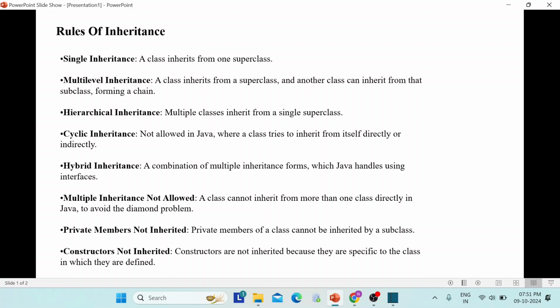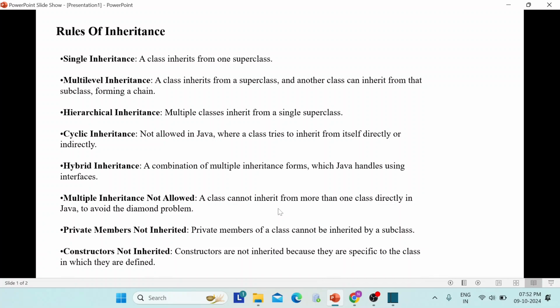Multiple inheritance is not allowed because it forms a diamond shape problem. A class cannot inherit from more than one class directly in Java, like demo 1, demo 2. The example is there. Demo 1 is a parent and demo 2 is also a parent. Now we are taking a child demo 3 and extending from both demo 1 and demo 2. So it is not possible. One child cannot have two parents.